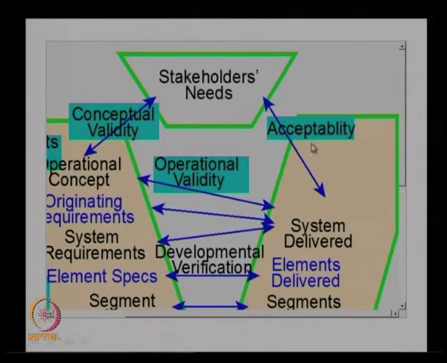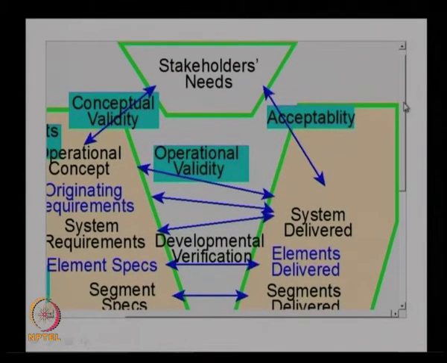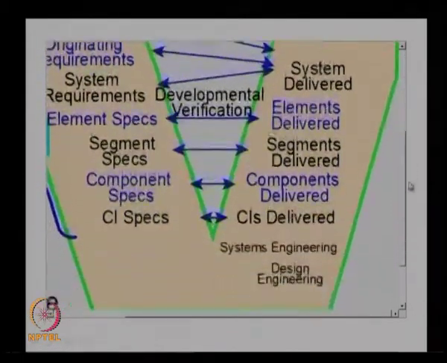Then we do the acceptability test with the customer or the stakeholders, and once the stakeholders' requirements are satisfied, they will accept the system, and that completes the V cycle, where we start with the stakeholders' needs and satisfy them through a design V process, where we go through the design process, then the integration and qualification stages, and finally deliver the system as per the customer's requirement. So, this is the process of validation, verification, and acceptance of the system.